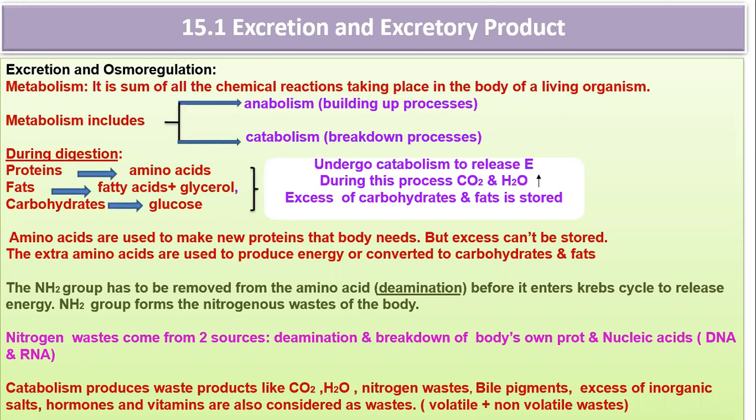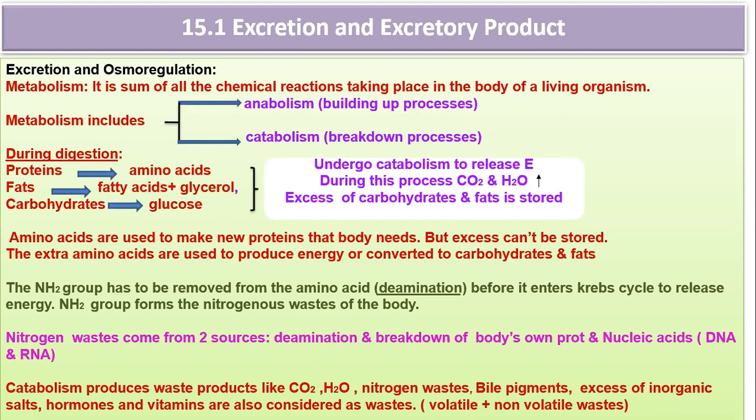So there should be a conversion of ammonia. That becomes very necessary. So availability of water plays a very important role in deciding the mode of excretion. Animals can either excrete ammonia directly, or convert it into urea, or eliminate uric acid.